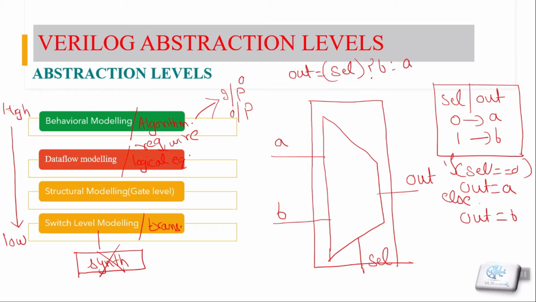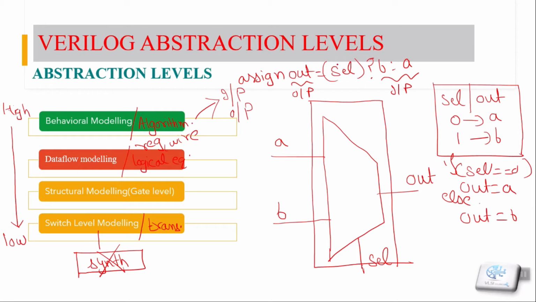If select is 1, output is B, otherwise output is A. We use both our input and the output, and we are defining its equation. And if the internal resistors are being used, we can define those in the data flow modeling.